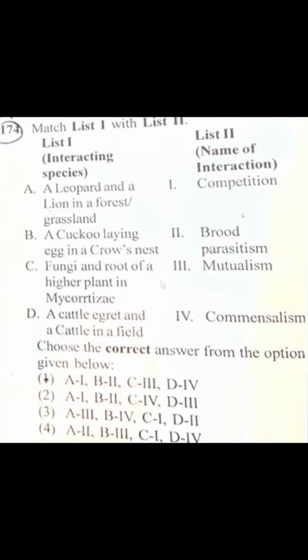Match column 1 and column 2. A leopard and a lion in a forest compete with each other. So the correct option is A, competition. First one is A1. A cuckoo laying eggs in a crow's nest is known as brood parasitism. And fungi and roots of higher plants in mycorrhiza live in symbiosis or mutualism.